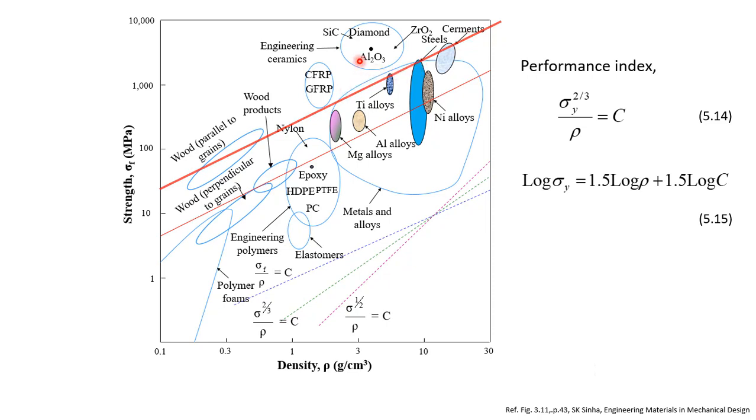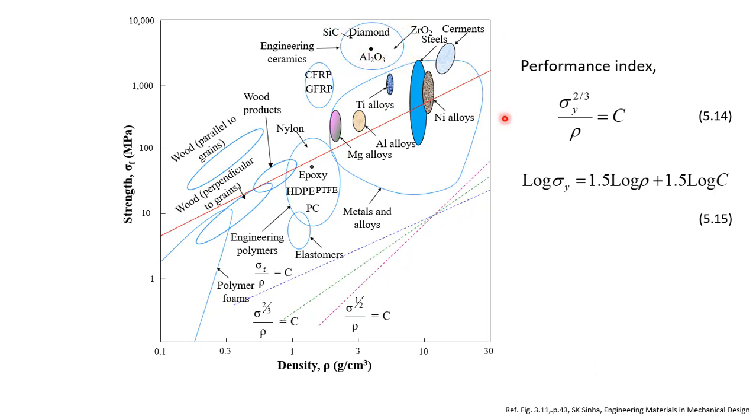Again, in this case, we will find that CFRP or GFRP, the composites, will be the best material. Even wood can perform better than some of these metals. If you imagine a line parallel to this passing here, you can see that wood has got better strength for lightness than many of the alloys. Ceramics are also very good in terms of strength and lightness, but because of their fracture properties, they will not be selected for any tensile application. However, they are good for compressive applications.